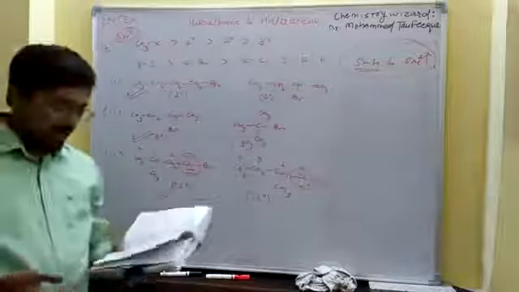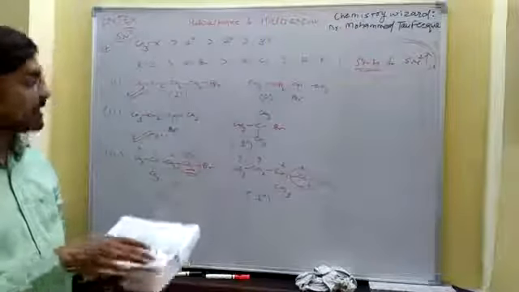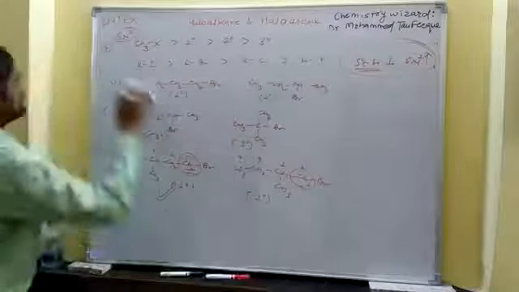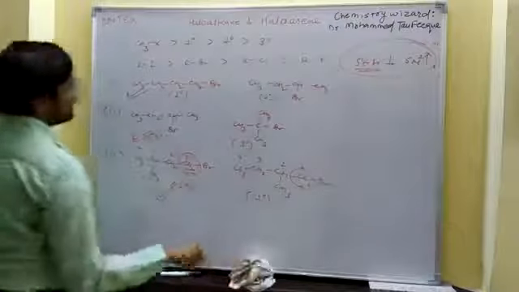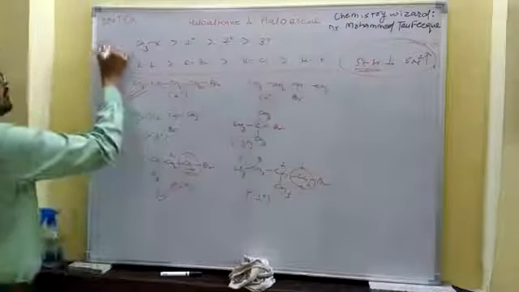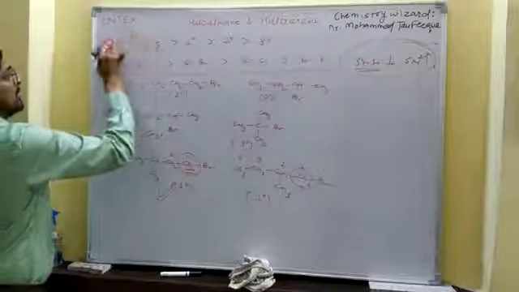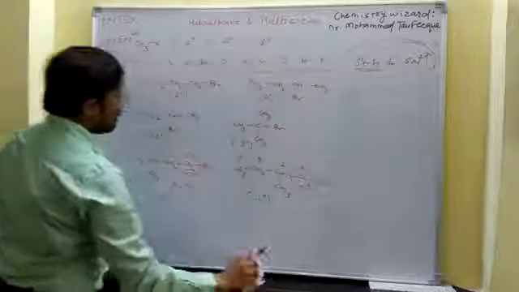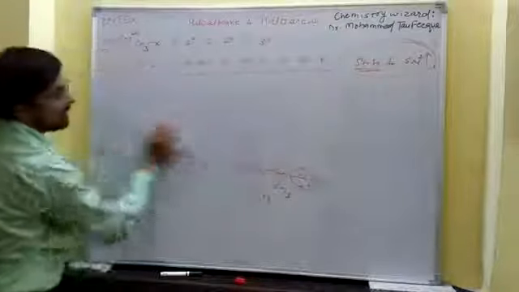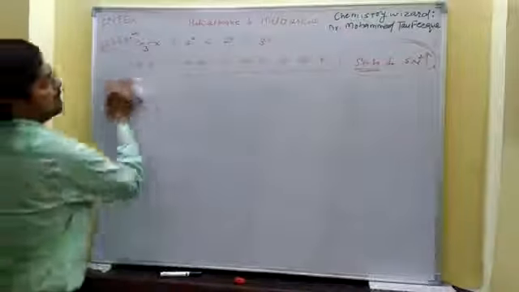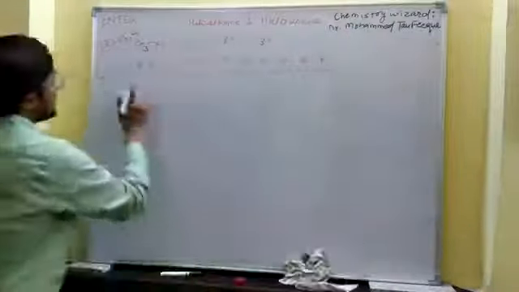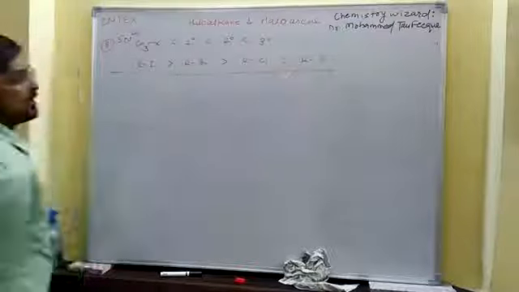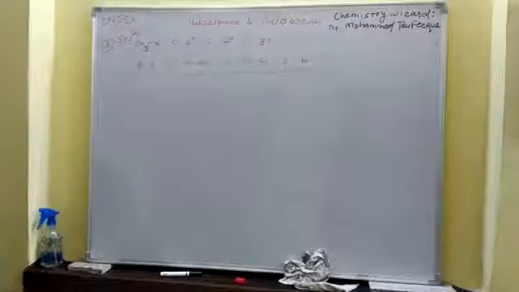Question number 8. In the following pairs of halogen compounds, which undergo the SN1 reaction? We are going to discuss SN1. In case of SN1, the reactivity would be different. The 3 degree is more reactive towards SN1 than the 2 degree, than the 1 degree. But this order will remain the same: alkyl iodide is more reactive towards SN1, then alkyl bromide, then alkyl chloride, then alkyl fluoride. The reason is the same, the bond length and bond energy.